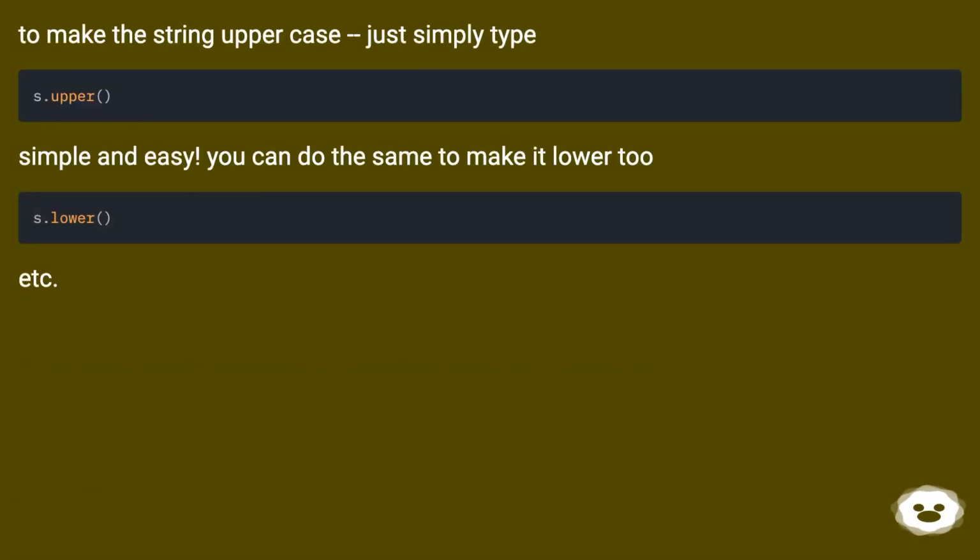To make the string uppercase, just simply type. Simple and easy. You can do the same to make it lower too, etc.